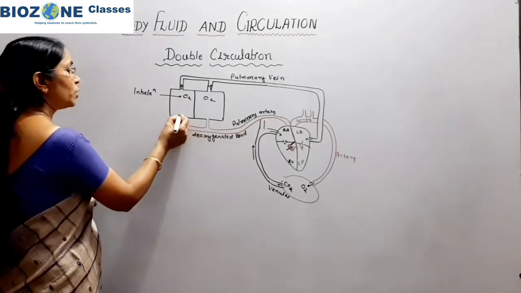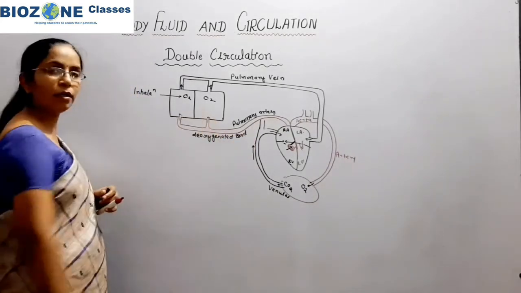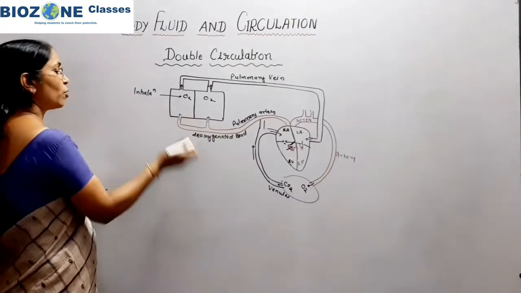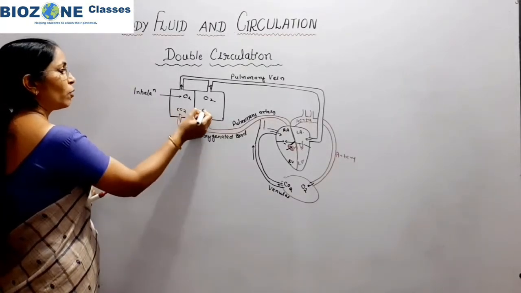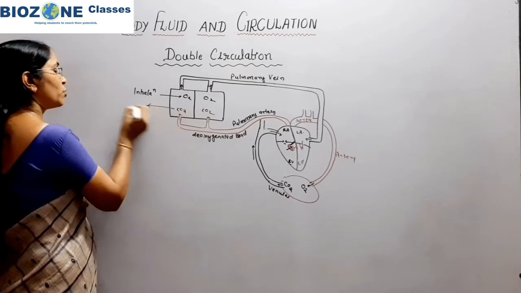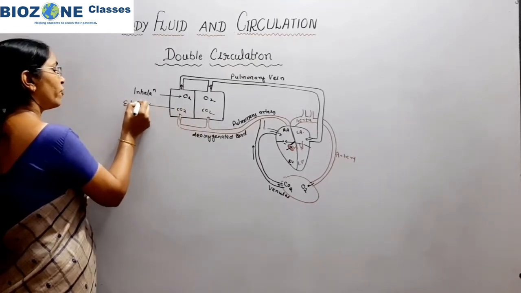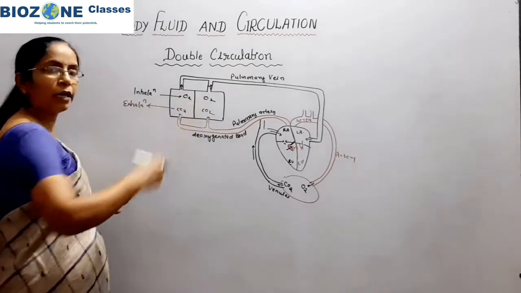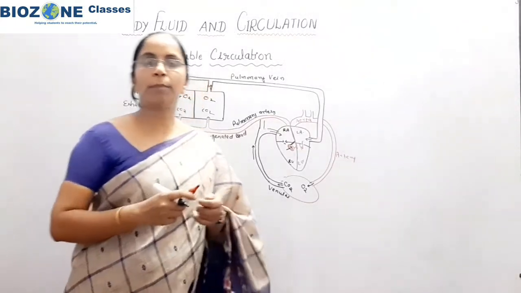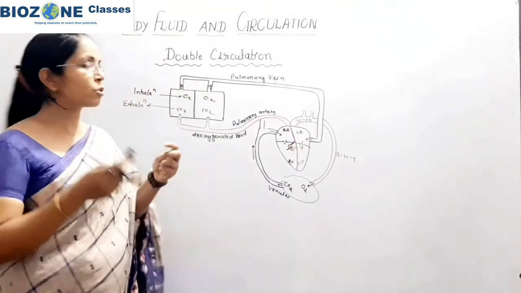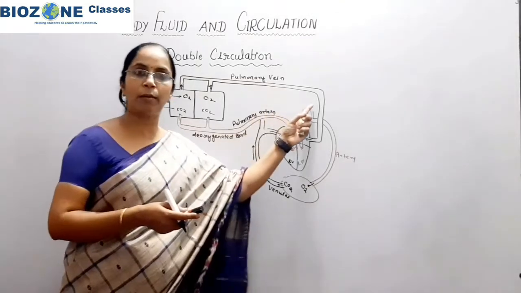This deoxygenated blood is poured in the lungs, at the surface of the alveoli. The carbon dioxide is released and given off through exhalation, and in the next inhalation the blood becomes oxygenated, and this oxygenated blood is poured into the pulmonary vein.